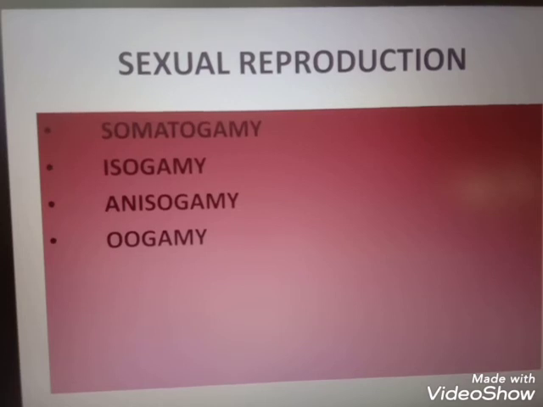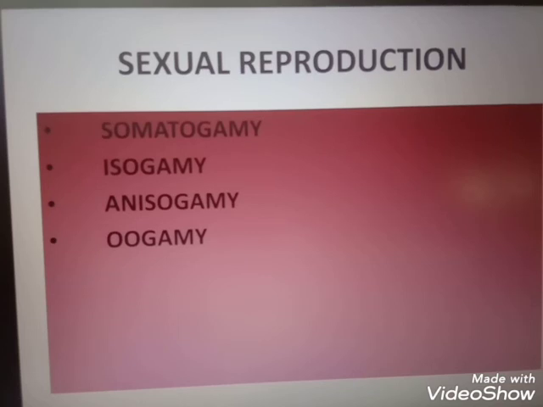This is the most advanced type of reproduction in fungi, and this occurs in the groups ascomycetes and basidiomycetes. Next module we will discuss the classification of fungi, where the two categories are ascomycetes and basidiomycetes.